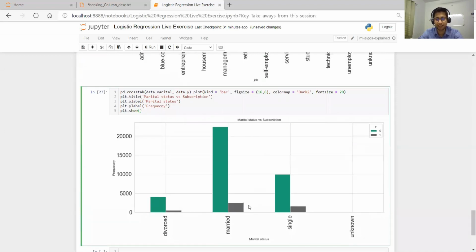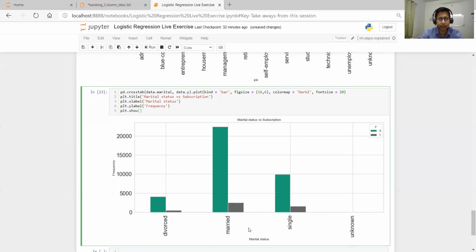They have more liabilities, not exactly related to liabilities, but they want to secure their life and their family life, so that's where they're looking for term deposits. Single persons are not caring about these things currently, so they have fewer subscriptions in the single category.